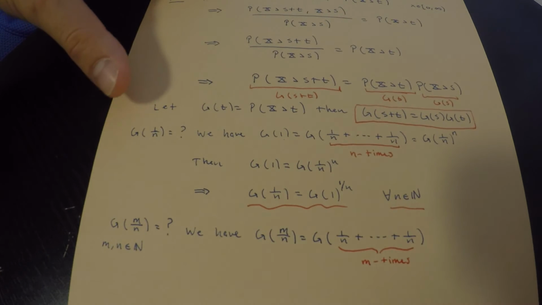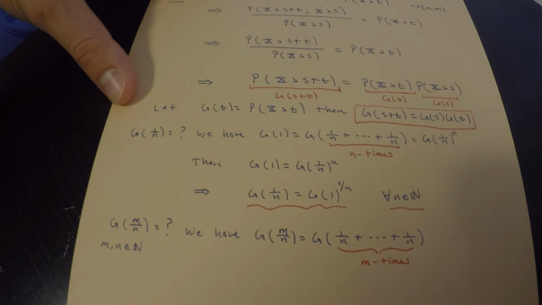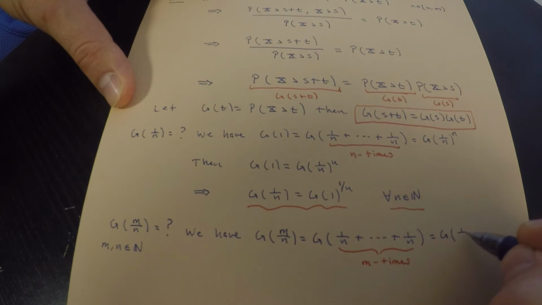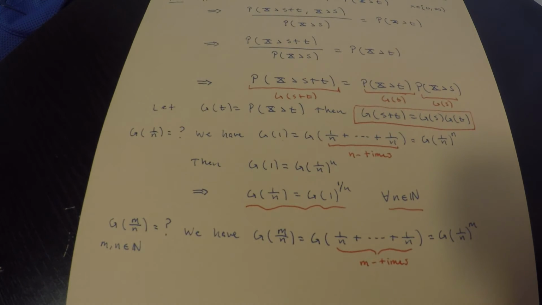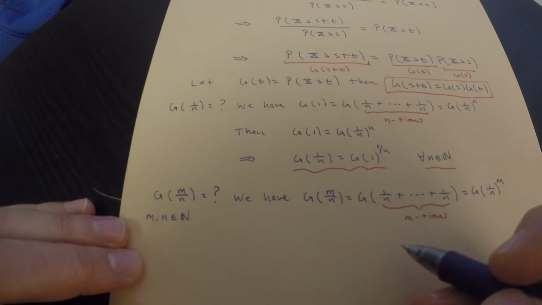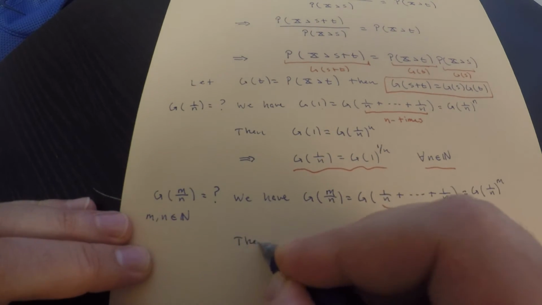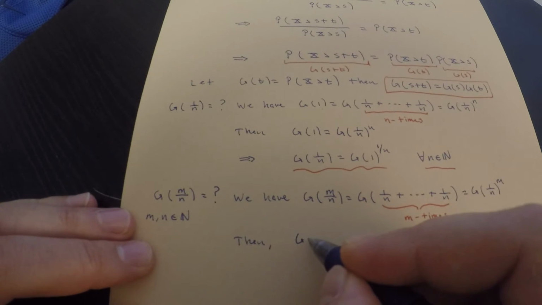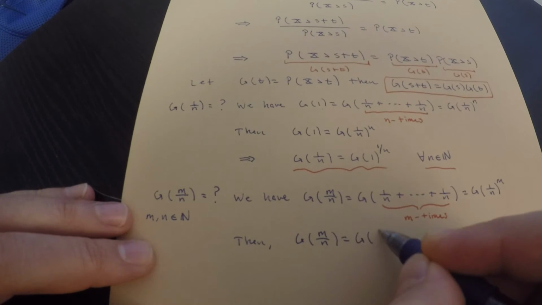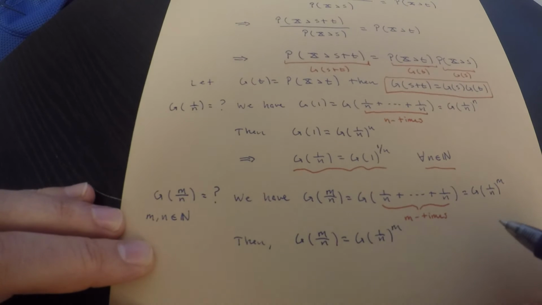That's all well and good, because now I can resort back to this property up here that says that addition turns into multiplication. So therefore we get g of 1 over n to the m. But we already have something for g of 1 over n. So keep this in mind. So think about what we have. We have the following, that g of m over n is equal to g of 1 over n to the m.